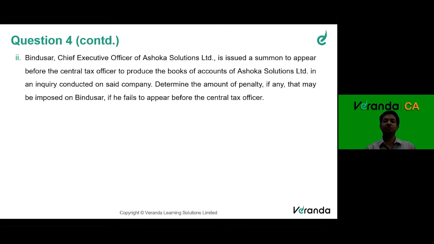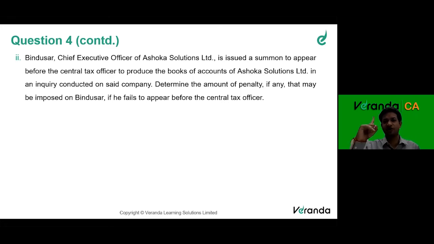So what is a summon basically? A summon can be issued where the officer summons a person to come and appear in front of him with the prescribed records. A summon is issued even under GST law. So a person is liable to appear on the date of summon. And if a person does not appear for more than 3 summons, the person can be liable for arrest. So summon is very, very important. In this question, Bindu Sir, the CEO, was summoned, but he did not appear before the Central Tax Officer. So let's see what penalty can be imposed on him.